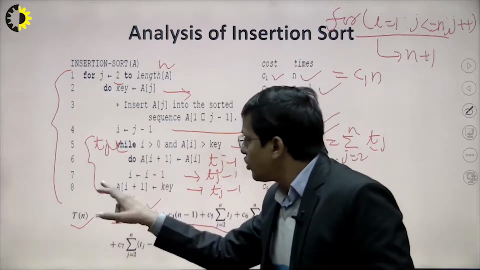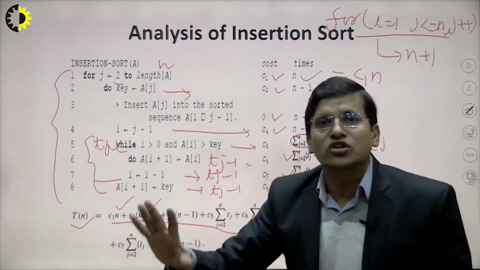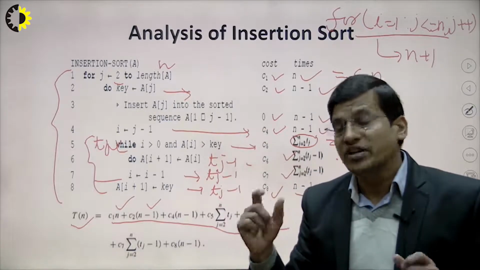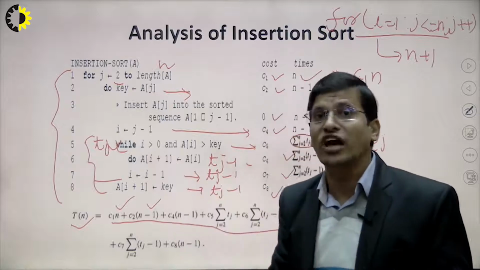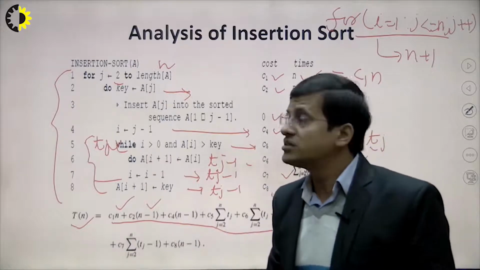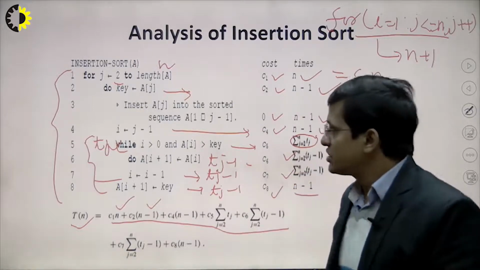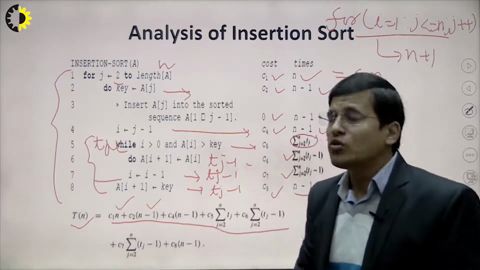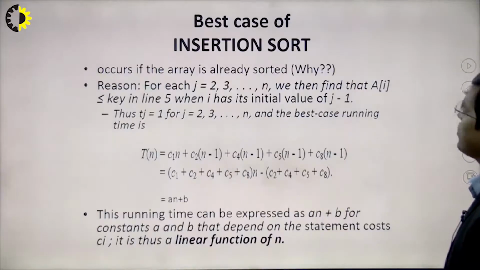If the inner loop is executed very few times, this means insertion sort is in the best case. Otherwise, if this inner while loop takes a lot of time, the maximum number of times, then insertion sort will be in the worst case, right? Similarly, the average case we will see later on. Now we will see how we can compute this.